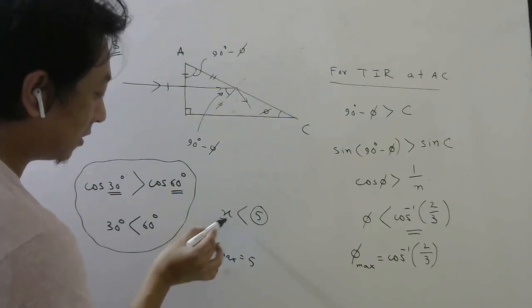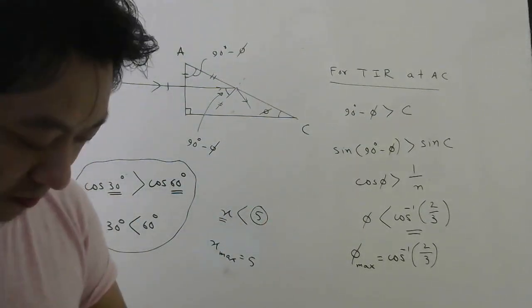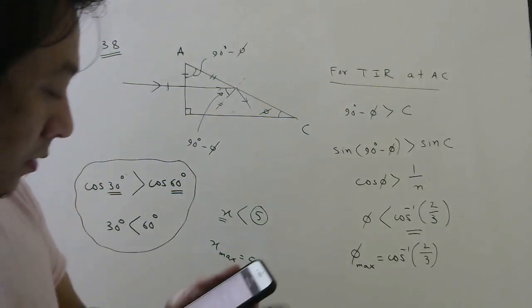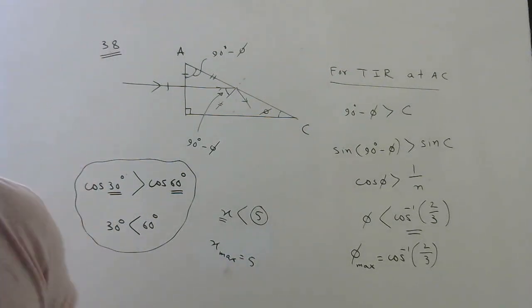Because the condition is this number should be less than 5, the maximum value is 5, in the limit. So the answer is option A, cos inverse 2 by 3.